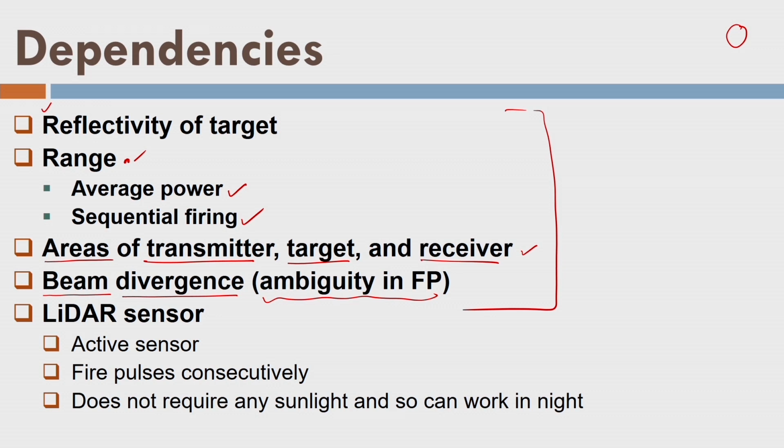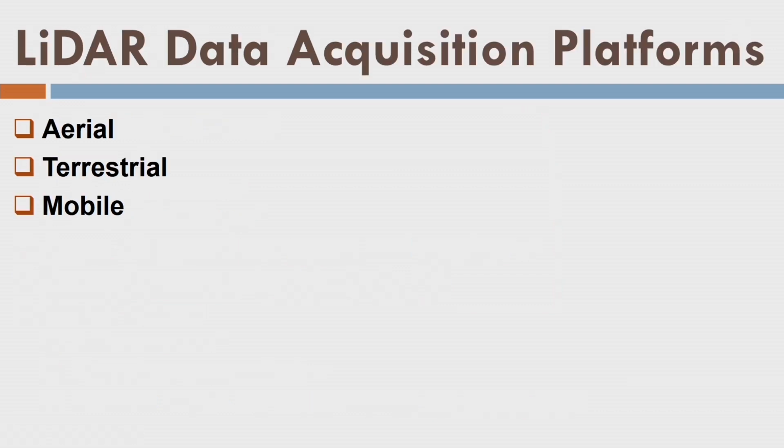Now, we have seen that laser is an active sensor. It can fire pulses consecutively and does not require any sunlight, so it can work at night. As a result, we can use the laser in three fashions, using different platforms. In an aerial fashion, I mount the laser scanner on an aircraft, and the aircraft carries it while we acquire the data, which is what we call airborne lidar data acquisition.